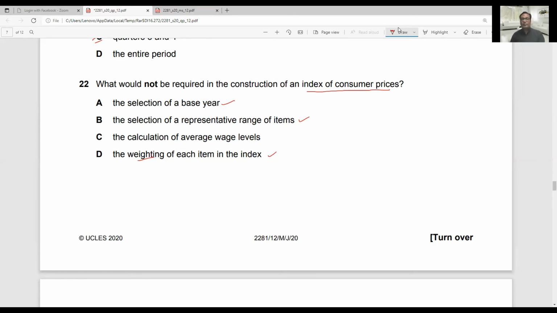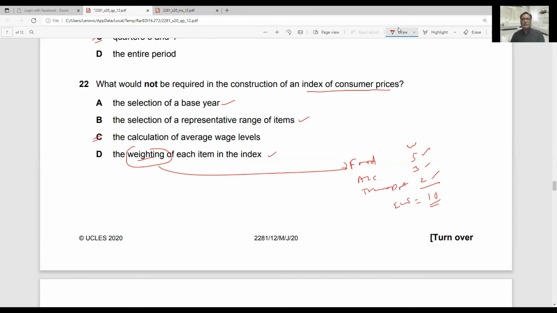So while we find out the consumer price index, we definitely consider weightage, because we might be spending more on one good. For example, we are spending $5 on food. We have accommodation, let's say we are spending $3, and on transport, suppose we are spending $2. So if we have a total of $10, out of 10 we are giving more weightage to food, relatively less weightage to accommodation, and least weightage to transport. This is basically called weight. So we need weight to find out the price index.